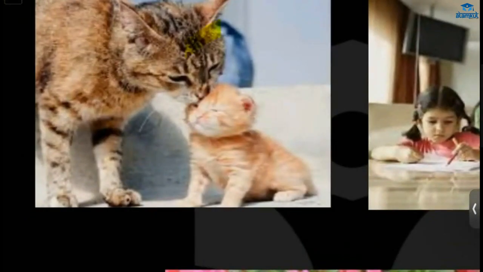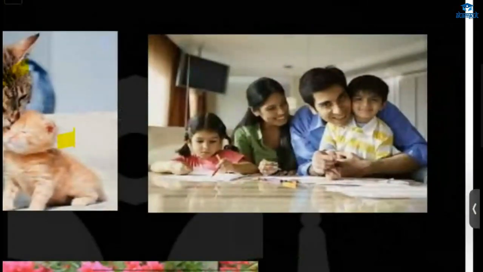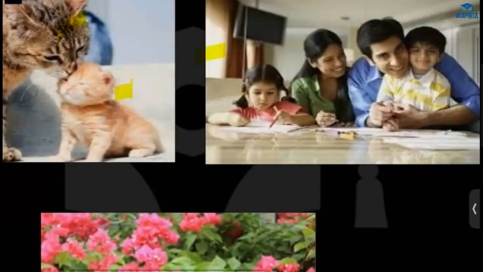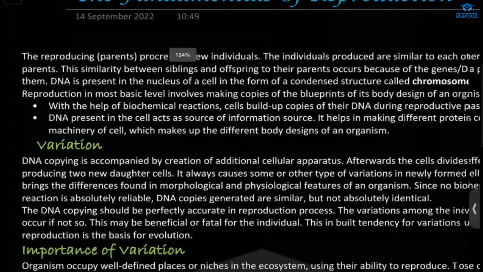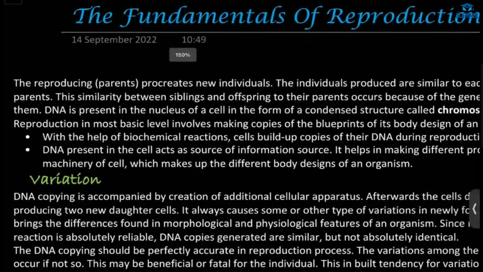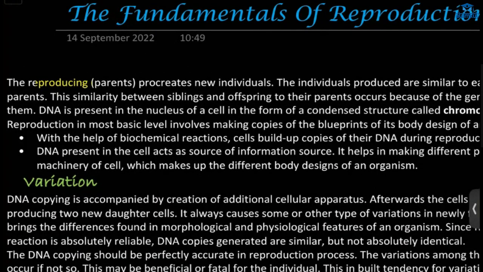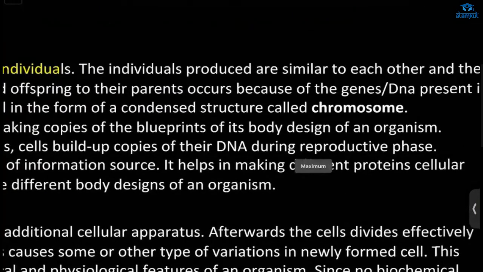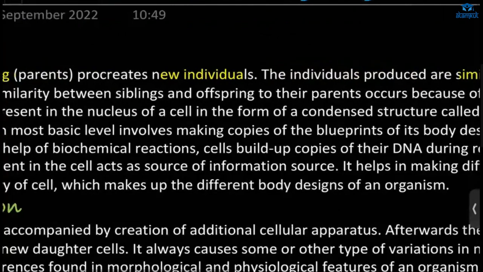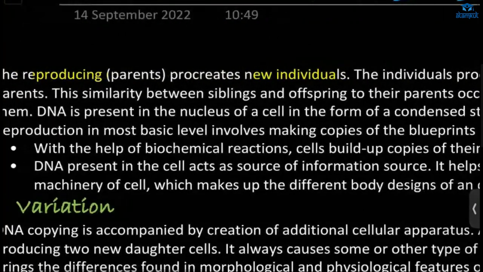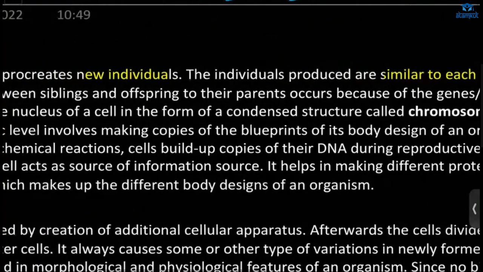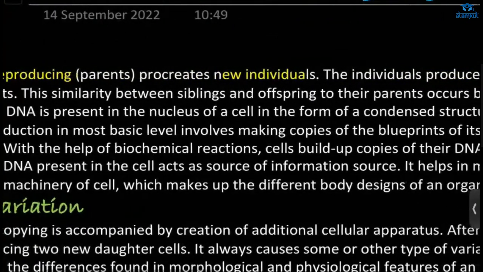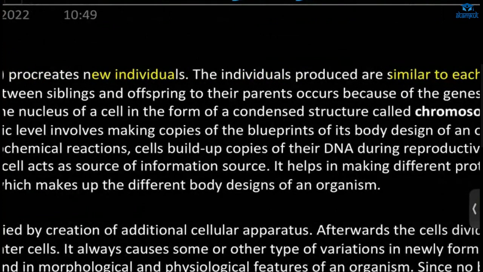This is the cat and this is the kitten, right? The young one of the cat is the kitten. Then we have humans. These all, you can see, and these flowering plants, are all sexual reproduction, okay. Then we can see the fundamentals of reproduction. Reproducing parents create new individuals, and the created individuals may be similar to each other, and similar to their parents also, to their siblings or to their grandparents. Some similarity will be there, okay.